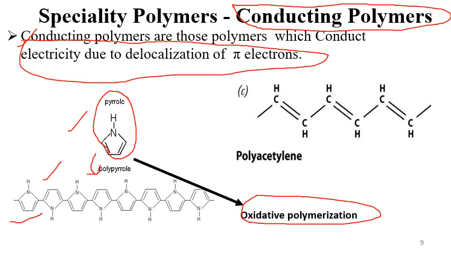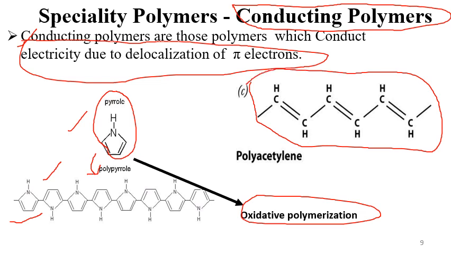Next comes polyacetylene. The structure of polyacetylene is very simple. I think everybody knows acetylene, it is CH triple bond CH. When one of the pi bonds is delocalized, it gets polymerized, leaving one sigma and one pi bond intact. So in the structure you see a sigma bond, pi, sigma, then again pi, sigma, pi, and sigma bond.